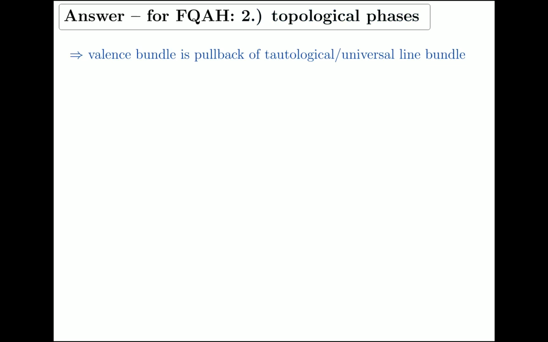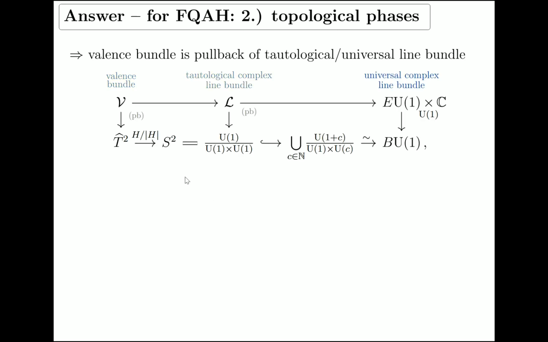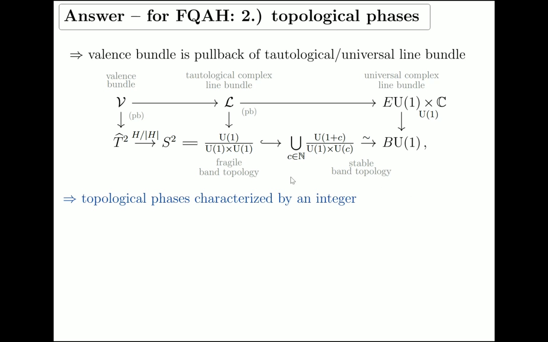This means that the valence bundle is the pullback of the universal line bundle. Actually, I'm going to skip over the top part of this diagram and, for time reasons, just look at the bottom part. We just saw that here's our relative Hamiltonian from the Brillouin torus to the 2-sphere. We can regard it as a map going all the way to BU1. If we regard it as a map to the 2-sphere, we're looking at the fragile band topology. As we join all these conduction bands, we are looking at the stable band topology. Now for topological phases, it makes no difference, and hence the whole issue of fragile band topology has been ignored, because it can be in this simple case.